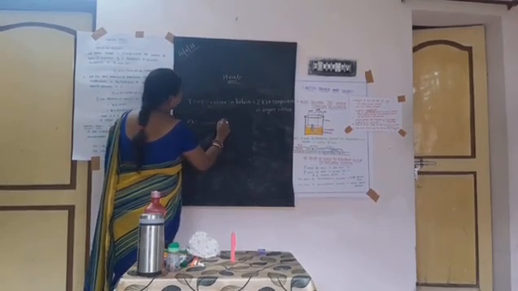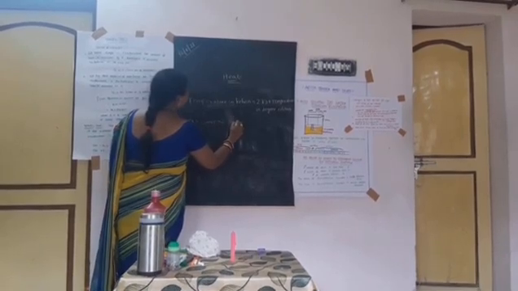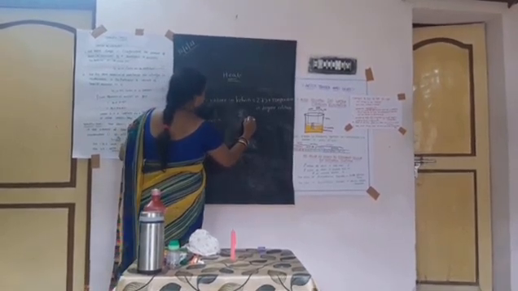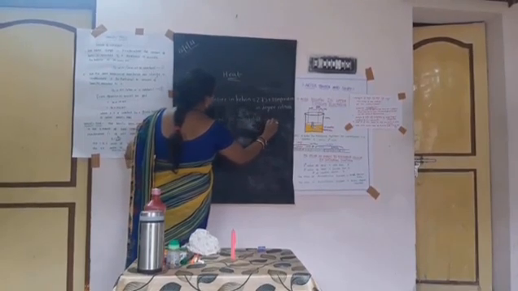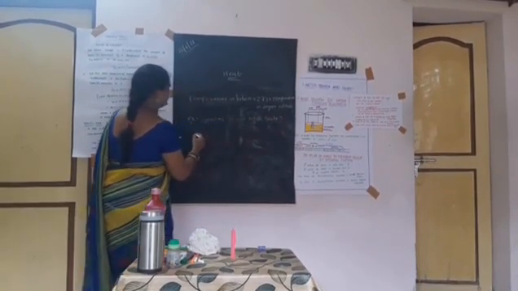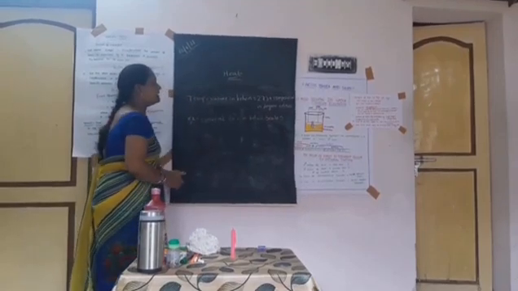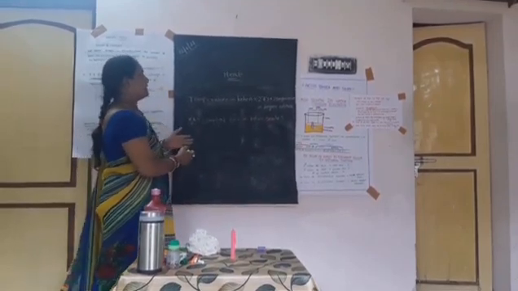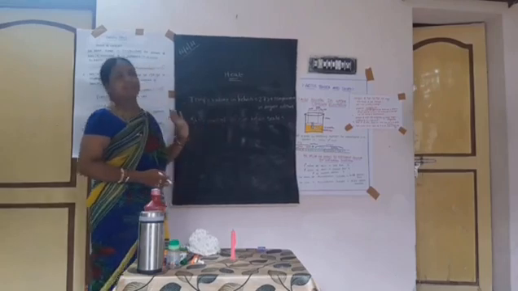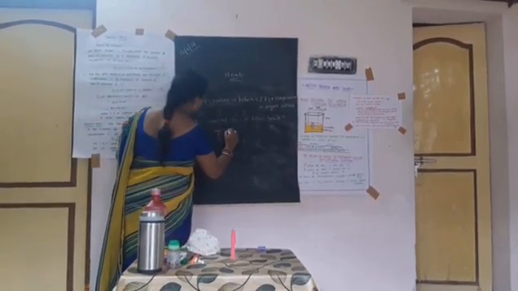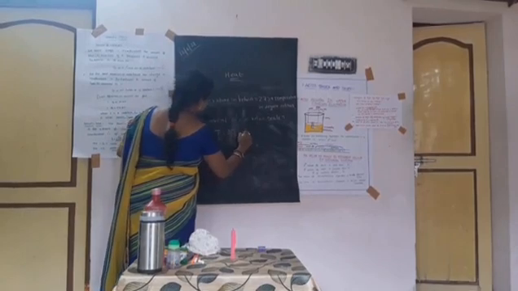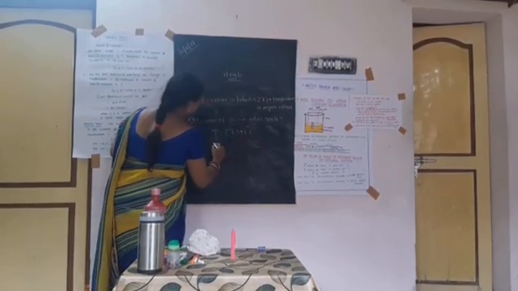Example sum: convert 20 degrees Celsius into Kelvin scale. In this sum, the degree Celsius is given. The formula is T is equal to 273 plus temperature in degree Celsius.